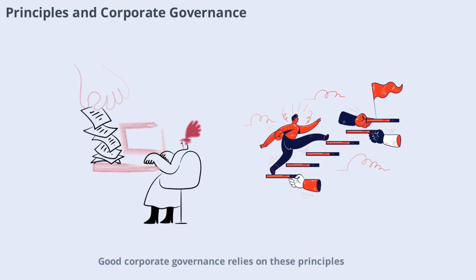Good corporate governance relies on these principles. Boards of directors use consistent, conservative, and fully disclosed information to oversee management and protect shareholder interests. These principles help ensure that companies are run in a responsible and ethical manner.